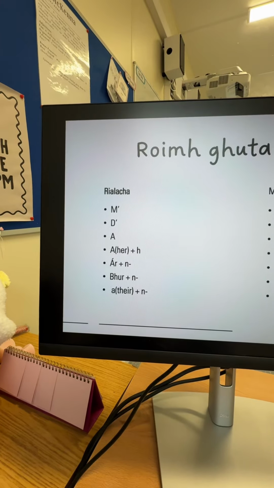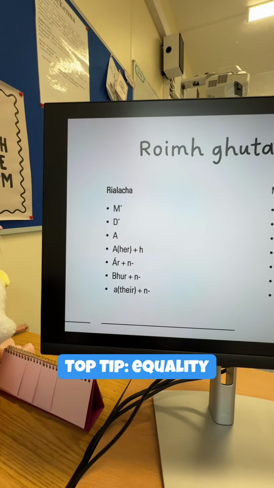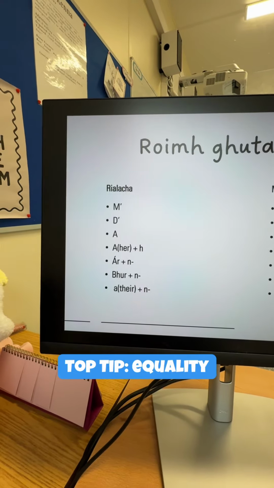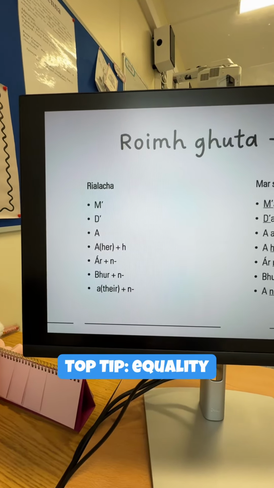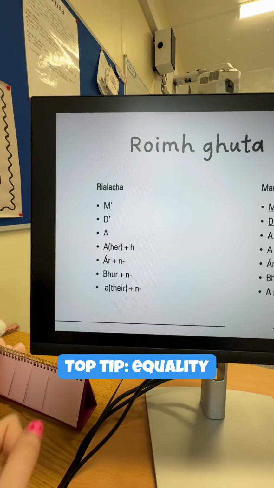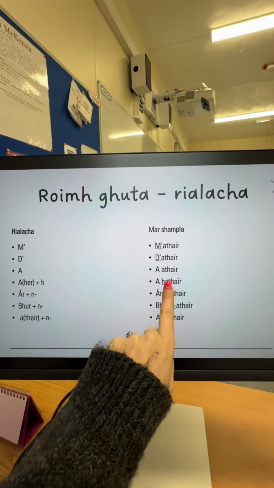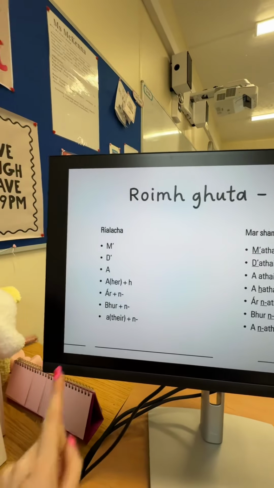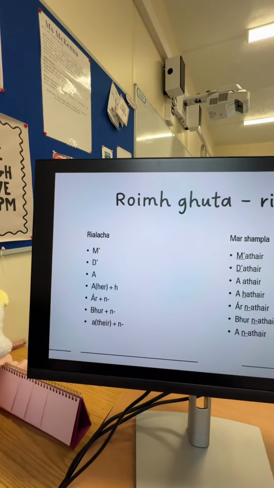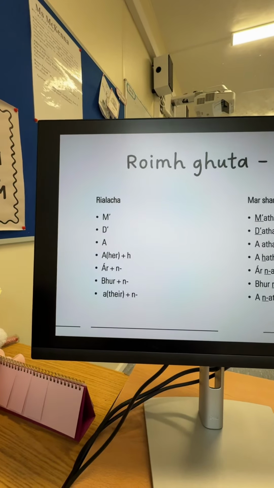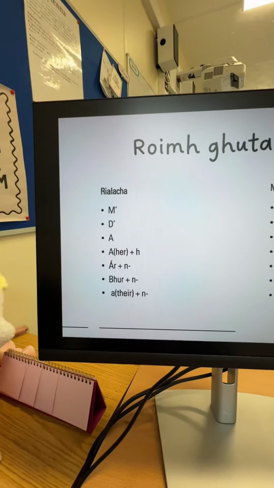Another little tip, guys, that I tell my students: the last time the boy got the H, so a plus shealbhach, a chóta, his coat. This time we want to make it equal, we want equality, so the girl gets the H, okay? However, it comes ahead of it. So we wanted to make it equal for the girl, so this time she gets a H, the boy gets nothing. And then finally, we do put this one into a chant as well, it just doesn't flow as well. So here it goes.